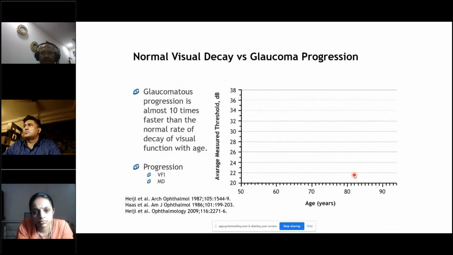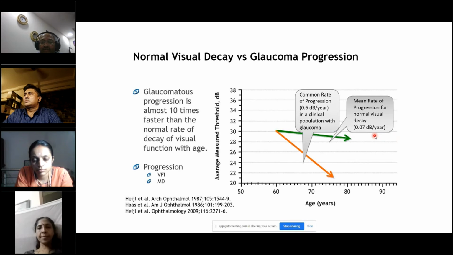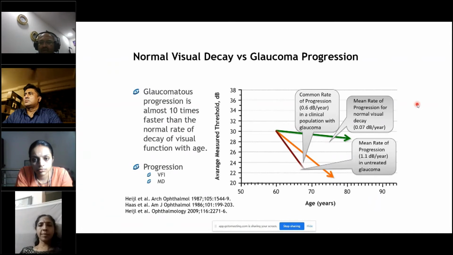So coming to how the fields usually decay. The mean rate of progression for a normal visual decay, that is a person who doesn't have glaucoma, is 0.07 decibels per year. A common rate of progression in a clinical population with glaucoma, for example, if you take our clinic, could be around 0.6 decibels per year. And the mean rate of progression in untreated glaucoma is 1.1 decibels per year.